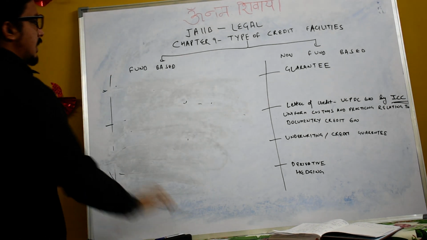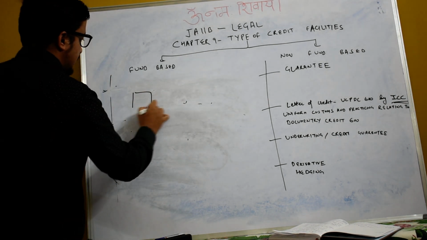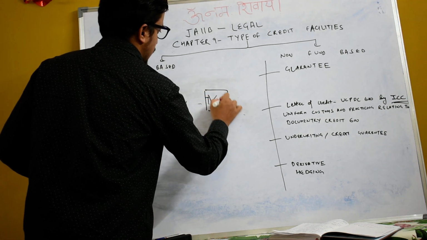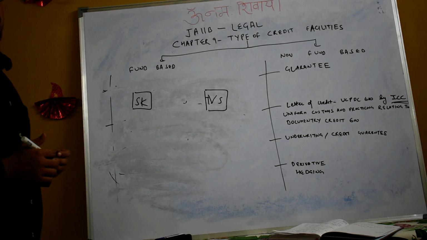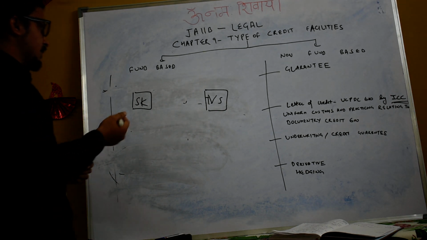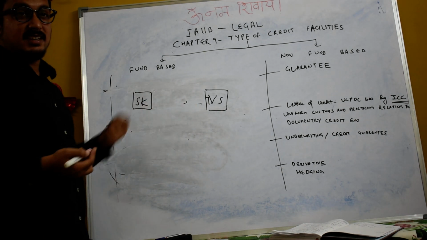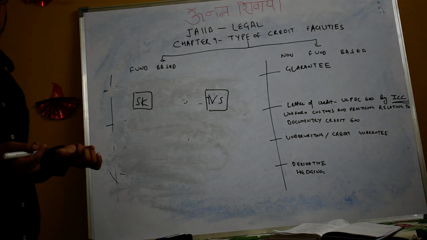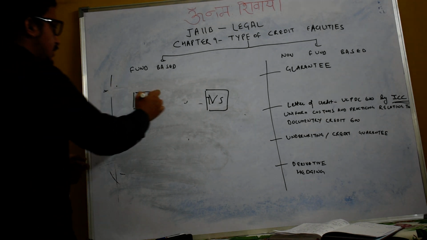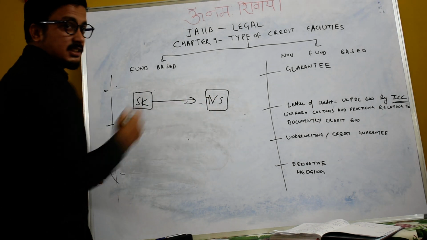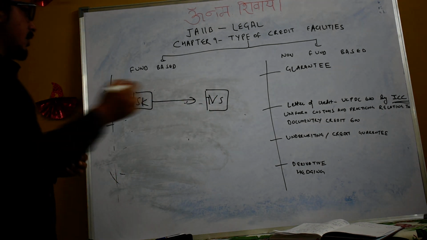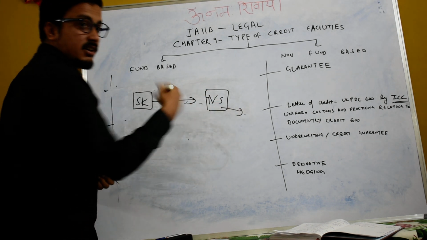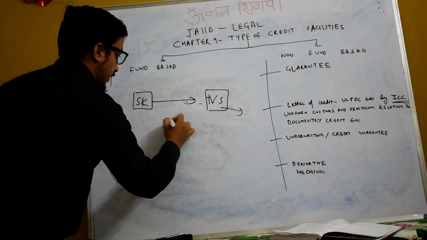See, like myself, SK, one firm is there, and one TVS firm is there. TVS, you know, is making two-wheelers. SK has an order from TVS, like brake shoes, seat covers and all, and delivered it to TVS in bulk. Now TVS told him they will pay after selling the vehicles, which may take 30 to 45 days.